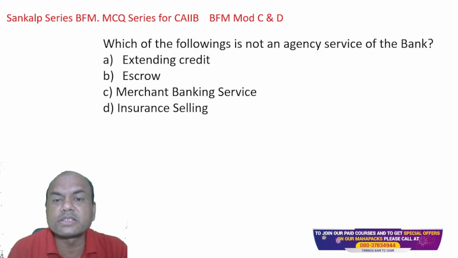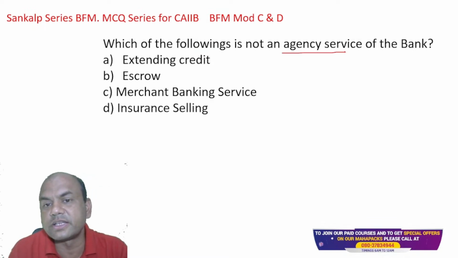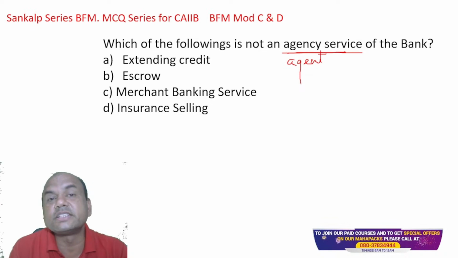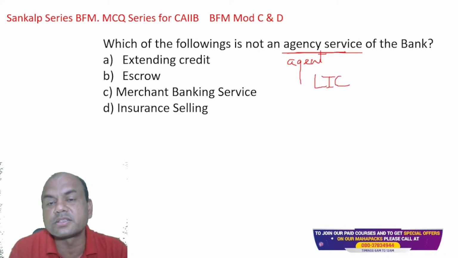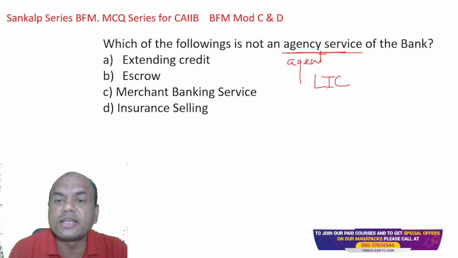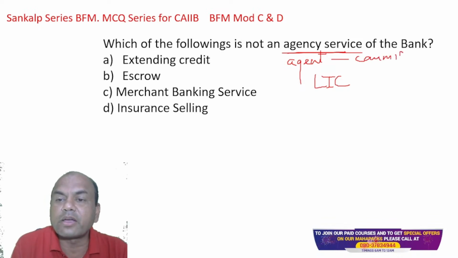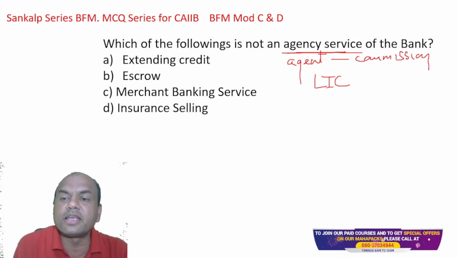Which of the following is not an agency service of the bank? Agency means the bank is acting as an agent. Agent means what? LIC agent, insurance, or any other agent, like a mutual fund agent. What does the agent get? An agent gets only commission. Same thing, the bank also gets only commission in agency services.